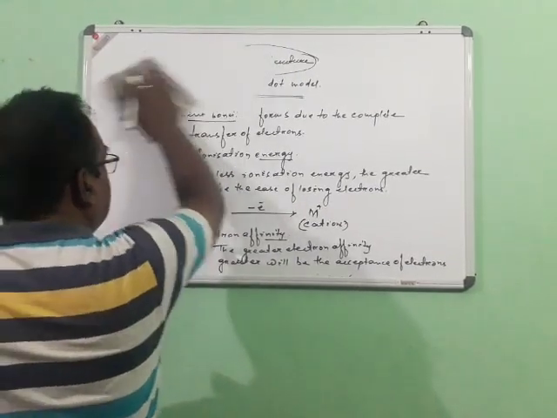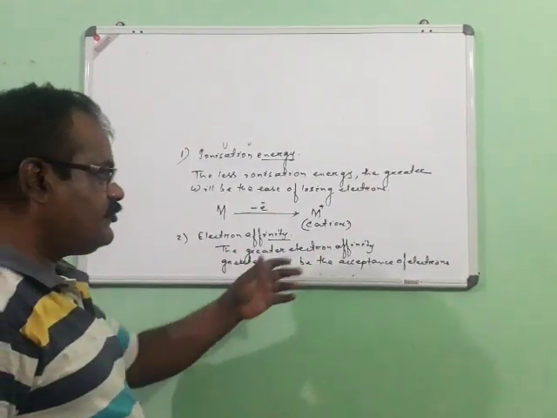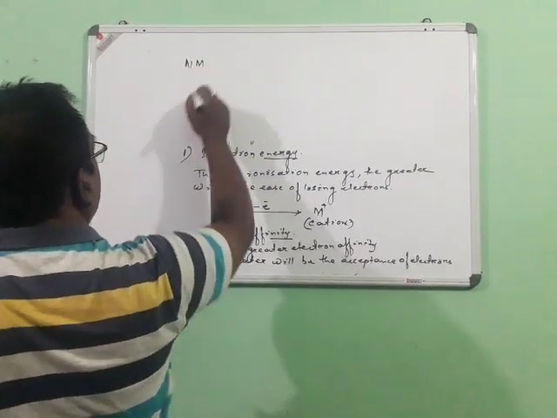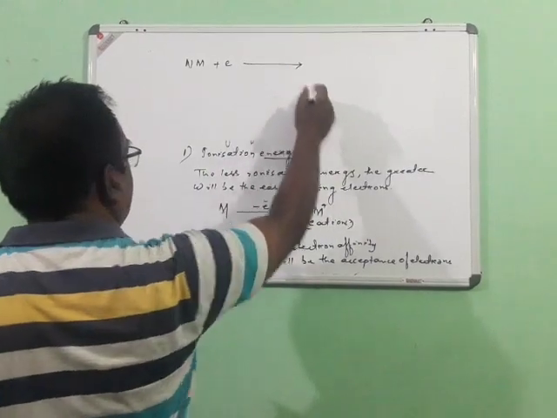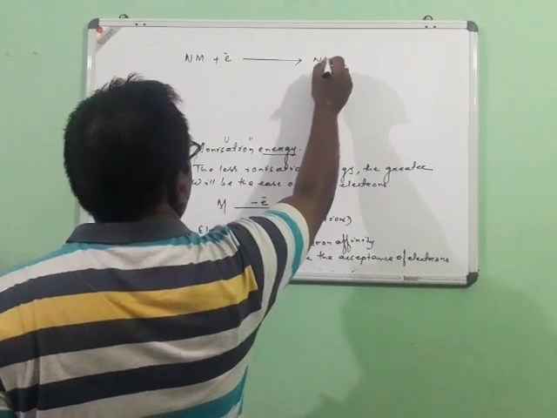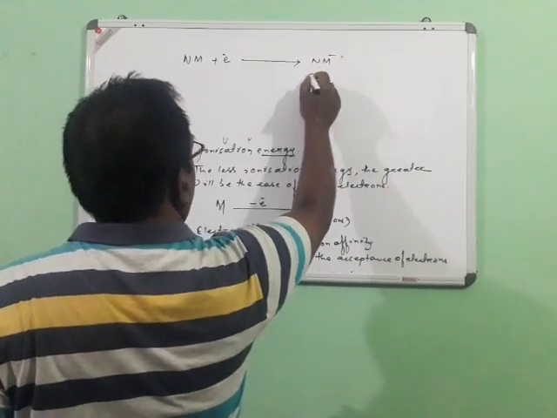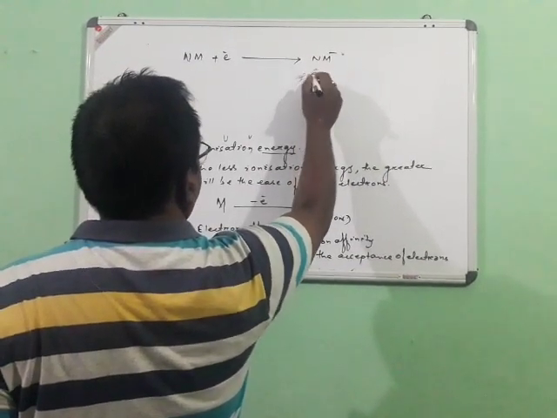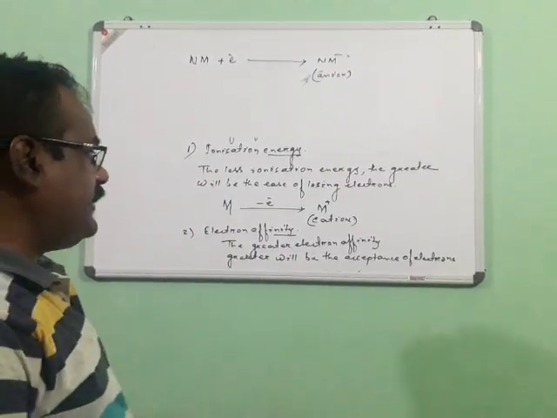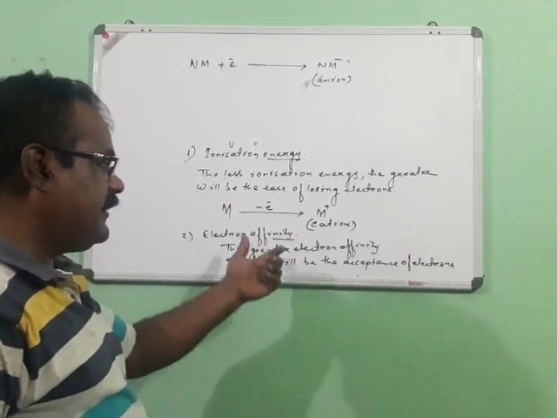In case of the non-metals, as you have already seen from the periodic table, they have more electron affinity. So by accepting the electron, they change to a non-metallic anion. So low ionization energy favors losing the electron, and greater electron affinity favors accepting the electron.